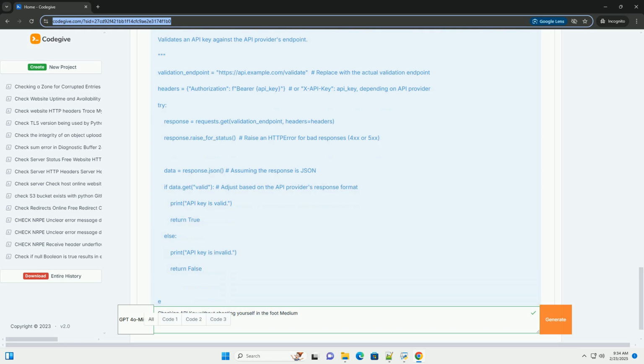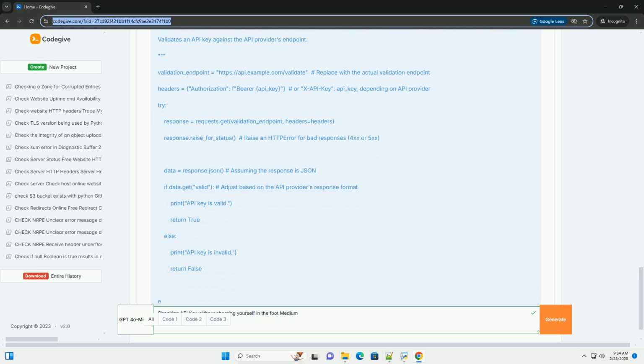Rotation: regularly rotate API keys to minimize the impact of a potential compromise. Auditing: track who accessed which secrets and when. Here's a conceptual example using AWS Secrets Manager, using the Boto3 library.